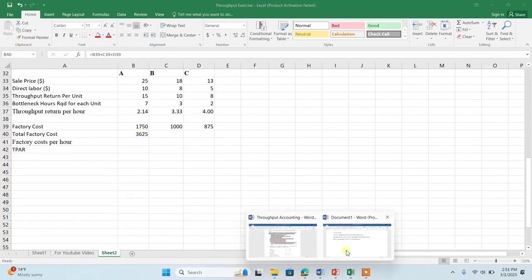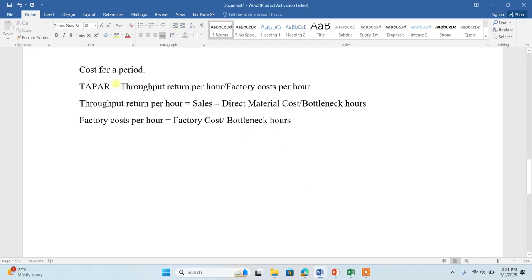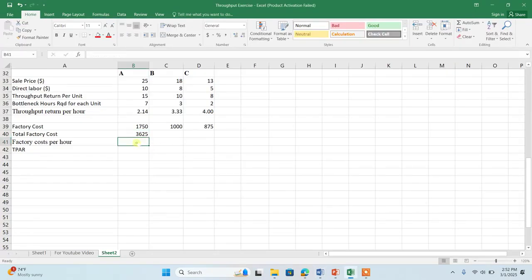Now if you see the formula to calculate the throughput accounting ratio, we actually don't need only the factory cost, we need the factory cost per hour. While calculating the factory cost per hour, which hours are we supposed to consider? The bottleneck hours. So this 3625 is the total factory cost for the time, in which all three units A, B, C are produced. For that we need 3625.